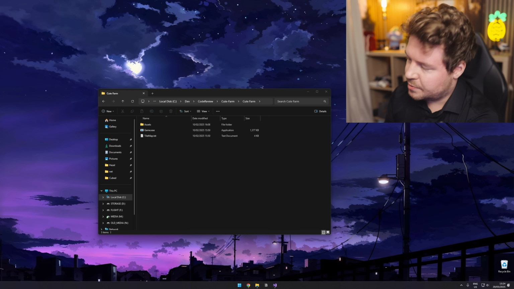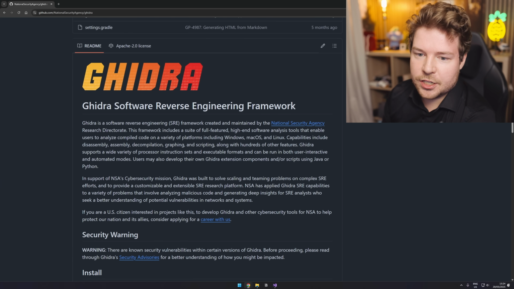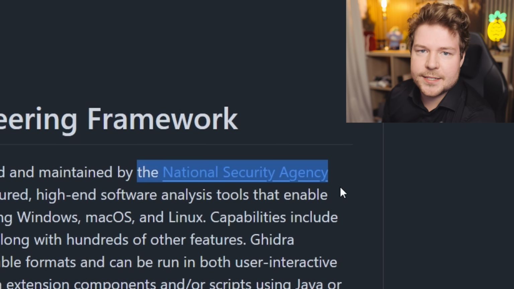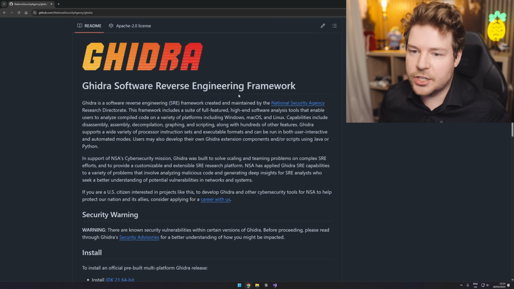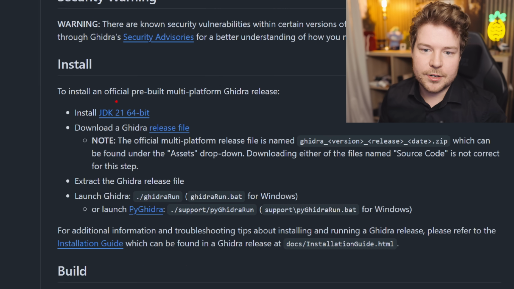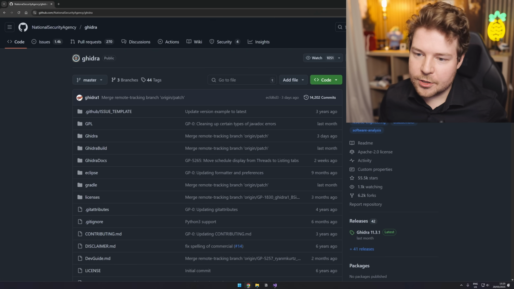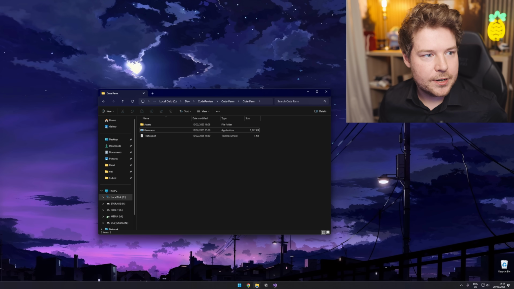So the next step here for me is gonna be to use something like Ghidra, which is this reverse engineering framework developed by the NSA. It's basically gonna let us decompile the code and obviously help us a lot with that. It's an entire reverse engineering framework. It's completely open source, it's free. The only downside is it's written in Java and requires a JDK, but we can forgive that. We can move past that perhaps. I'm joking, by the way. So let's take a look at this exe file inside Ghidra.